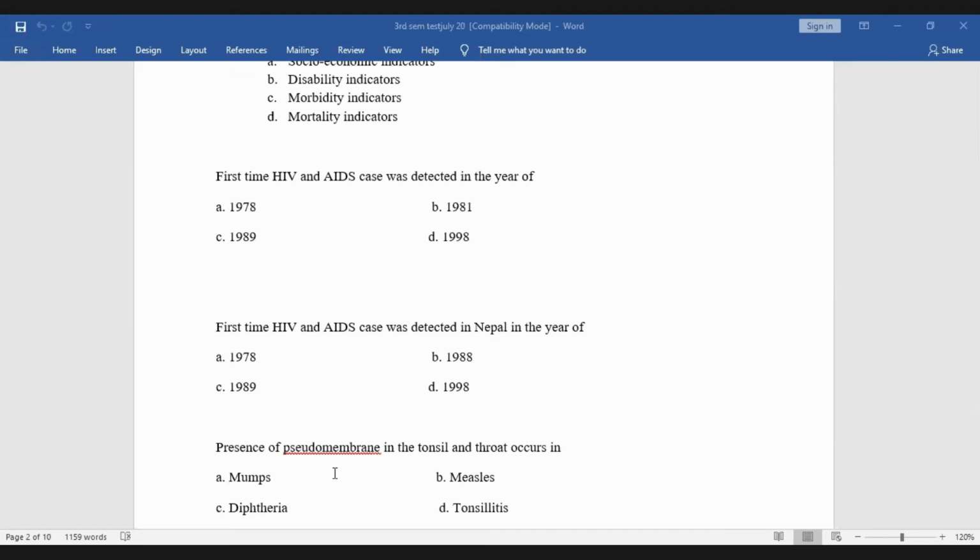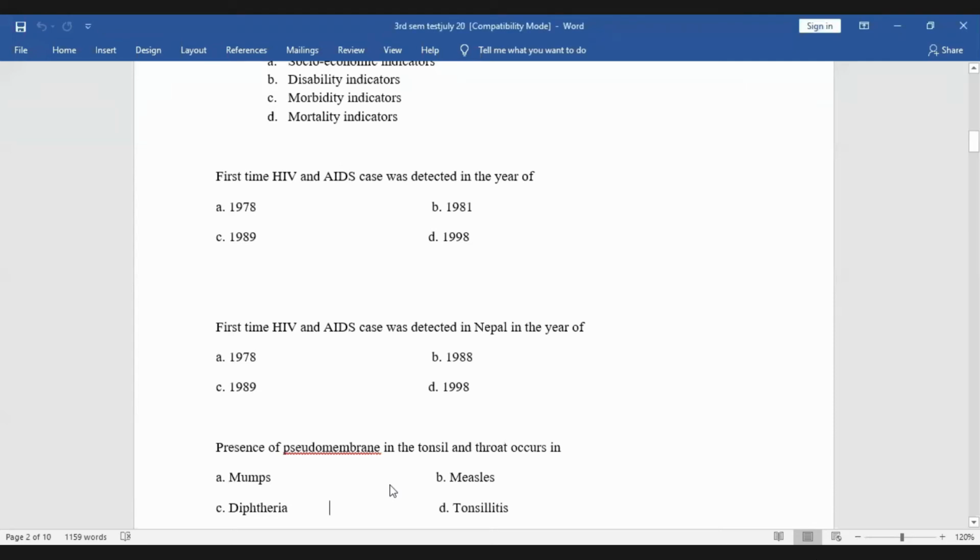Presence of pseudomembrane in the tonsil and throat occurs in mumps, measles, diphtheria, tonsillitis. So which one is the correct answer? Sir, C. Diphtheria, yes, correct. Thank you.